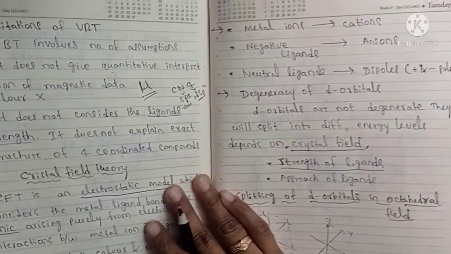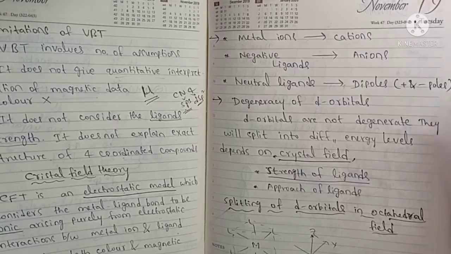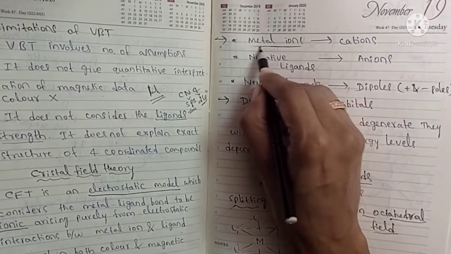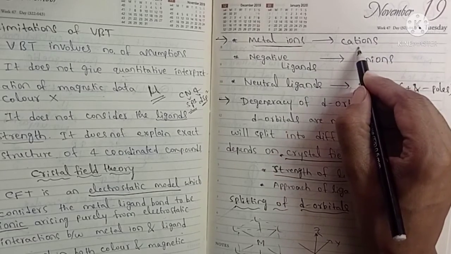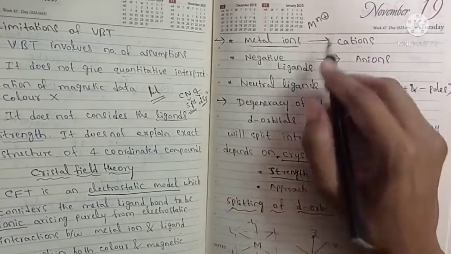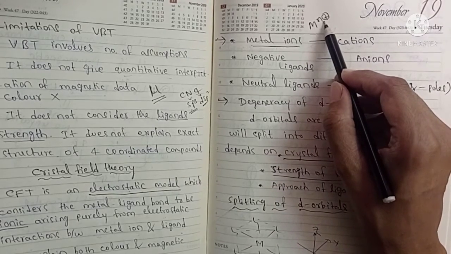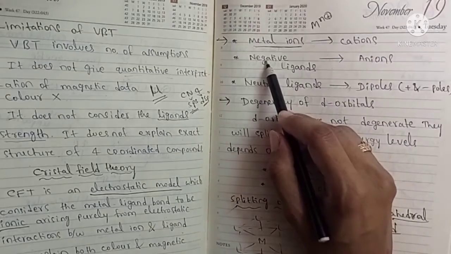Let us see what the postulates of crystal field theory are. This theory considers the metal ions as cations, because after losing electrons they have positive charge. The metal always loses electrons and has positive charge, so it acts as a cation.